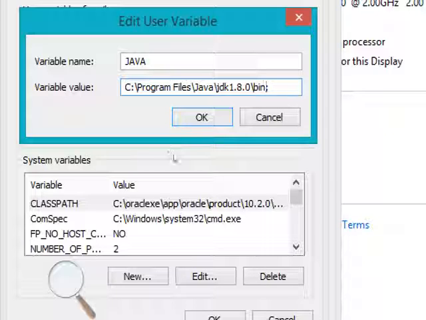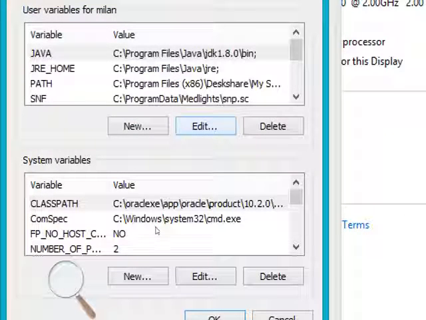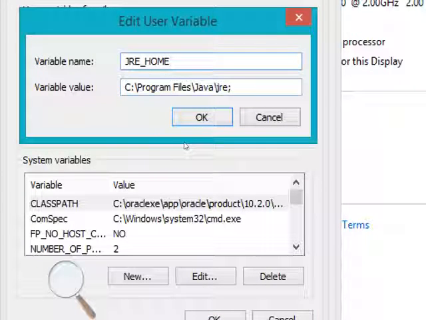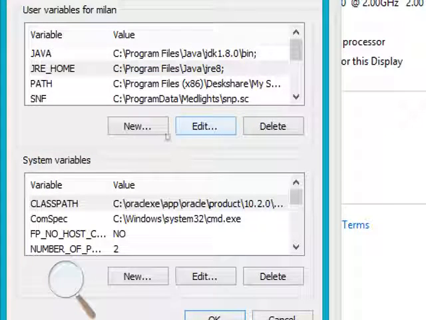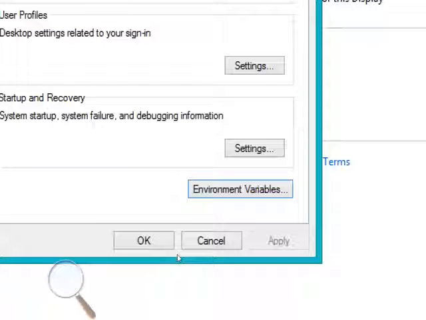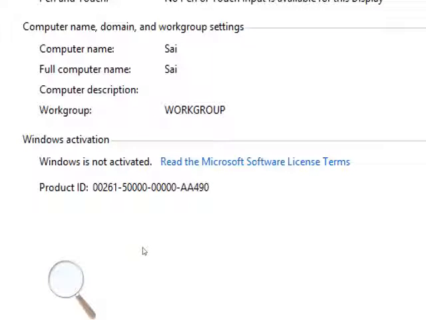Now click on OK, and you can set the JRE path also like this. Here I have given the JRE path, JRE home. This is my JRE location. Actually I need to put the version. This is already done previously. So this is the way to set the path permanently. By doing this your path will be set permanently and you will be able to run your Java programs at any time. No need to worry.